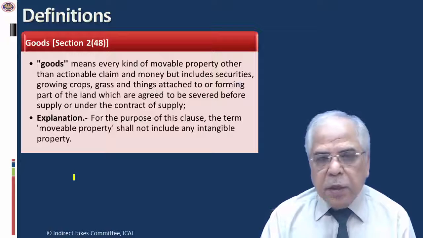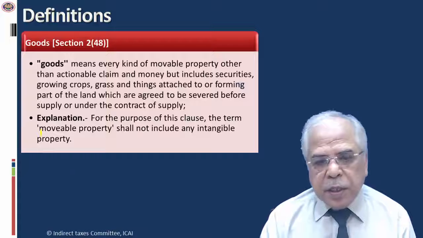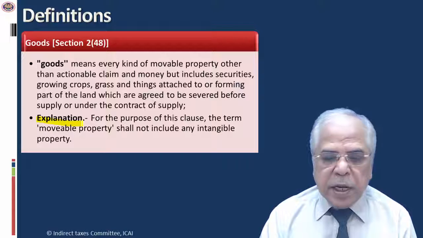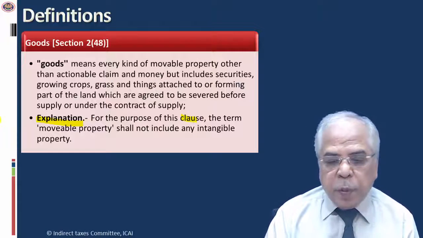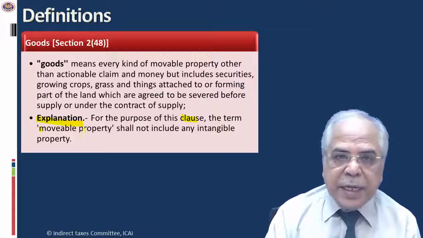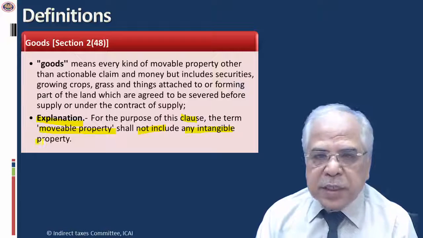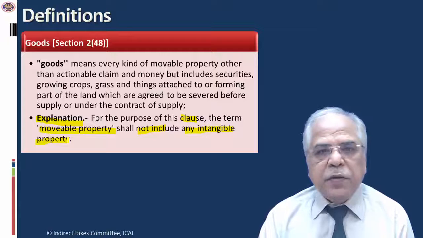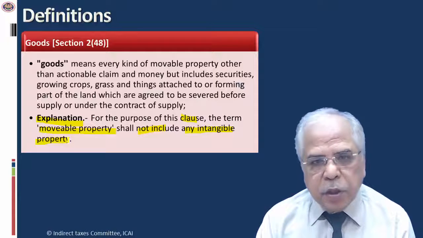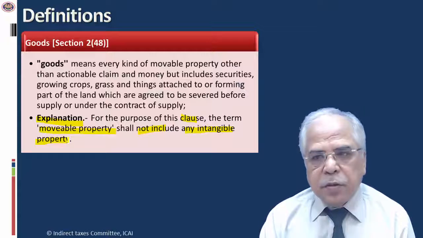But what is really important in the GST law is the explanation, which was not applicable till the GST law was made applicable. Now, this explanation says, for the purpose of this clause, the term movable property shall not include any intangible property. We all know the landmark judgment of TCS given by the apex court of this country, wherein they have held that even intangible property can be held to be goods if it has all the features of tangible goods, like storage, captive consumption, etc.